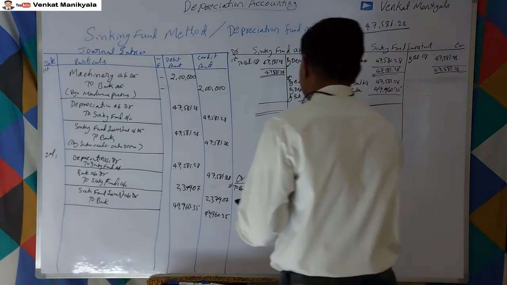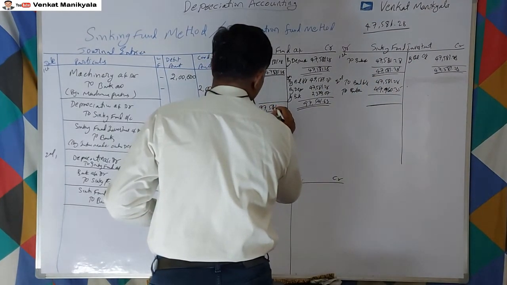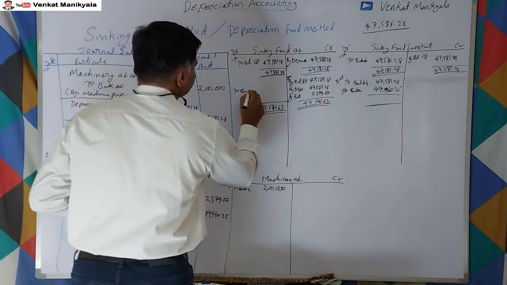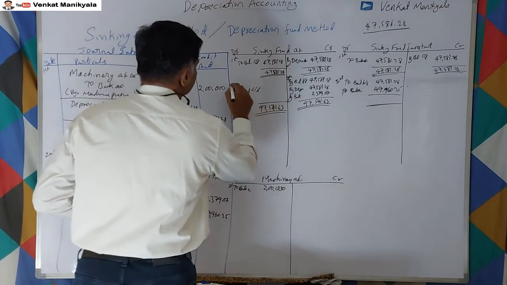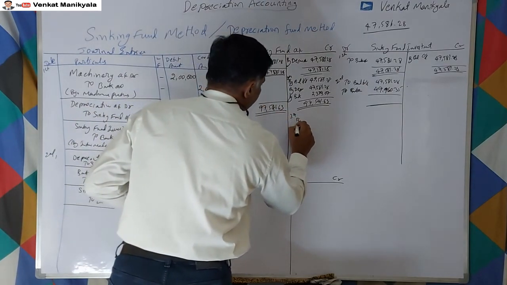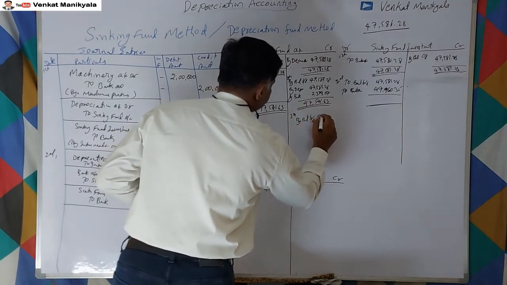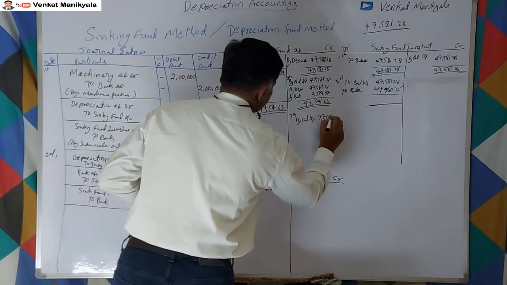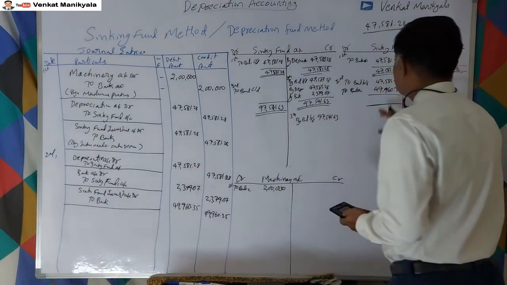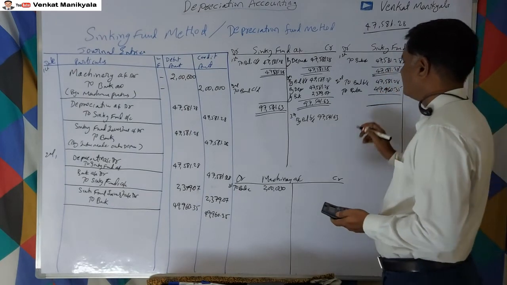So 97,541.63 to balance carried down. This is in the second year. So on the third year, by balance brought down 97,541.63. So in this case also 47,581 plus this one also remains same.